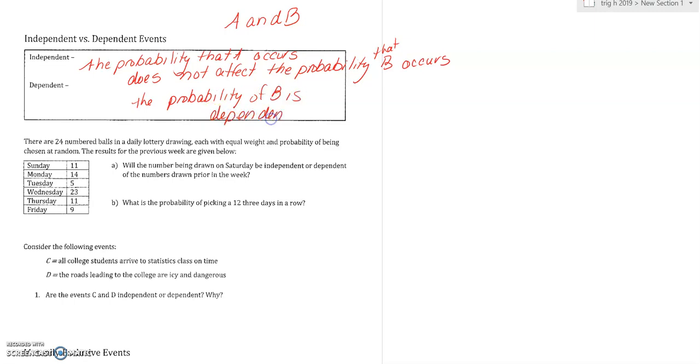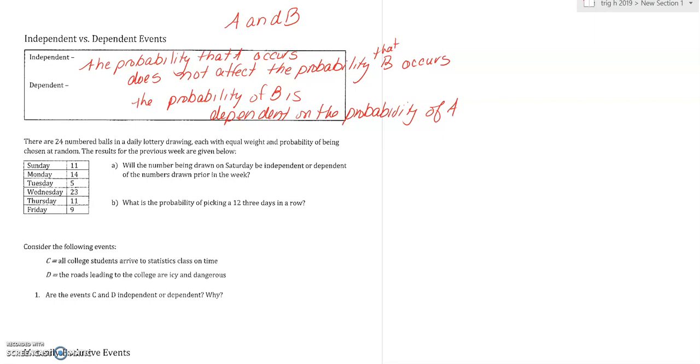Okay, so let's see, if we were trying to think of something that was dependent. For example, let's say I have a deck of cards and I say, what's the probability that I choose a queen if I pick one card from the deck? Well, let's say that I held on to my card, and someone else picked a card, but I didn't have a replacement or something like that. Well, wouldn't choosing another queen be dependent on whether the first person got a queen or not? Okay, so this might be kind of tricky.